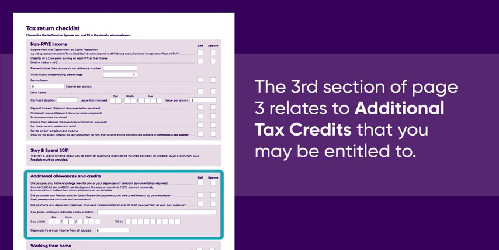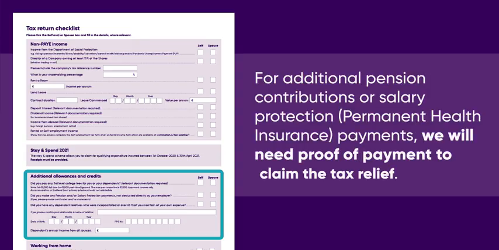The third section of page 3 relates to additional tax credits that you may be entitled to. If you paid for third level college fees, please provide us with the following information: the name of the student, third level college and course attended, whether full-time or part-time, tuition fees paid, duration of course, and proof of payment for fees.